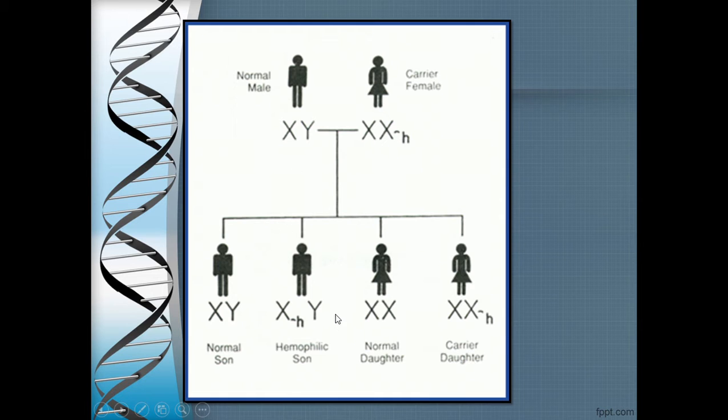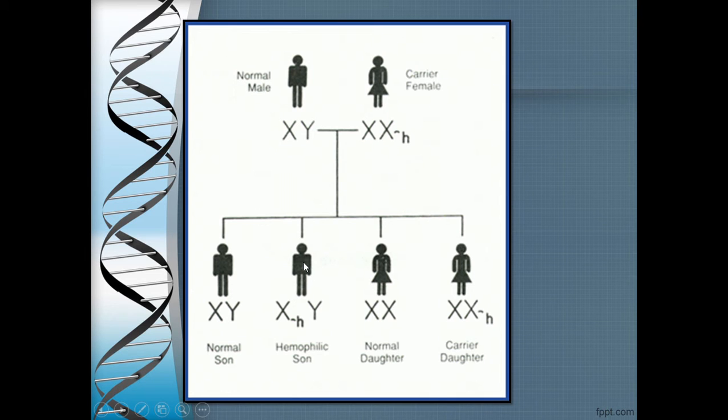Okay, and let us look into the sons. Now, because mother is only a carrier, she will pass on one of the X chromosomes to the son, and if this particular X chromosome is normal, her son is normal, and here you can see that there is a defective allele X chromosome passed here. So one of the sons is hemophilic here. He is not a carrier now. He is already affected. So in this case, we will say that when there is a carrier mother and a normal father, 50% chances of the son to be normal and 50% of the chances of the son to be affected here, right?